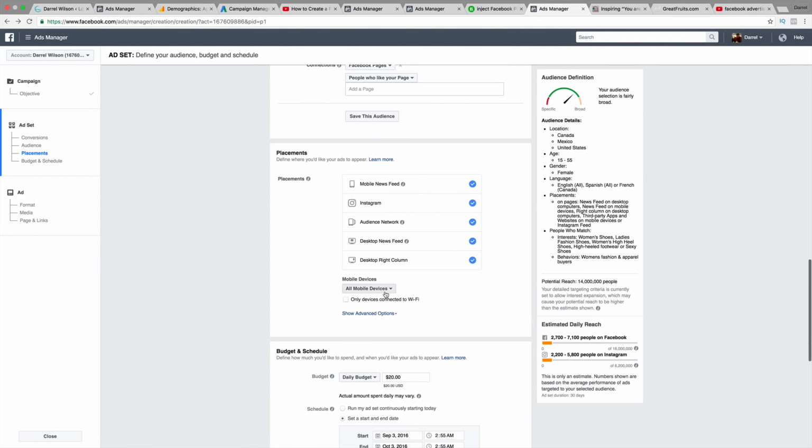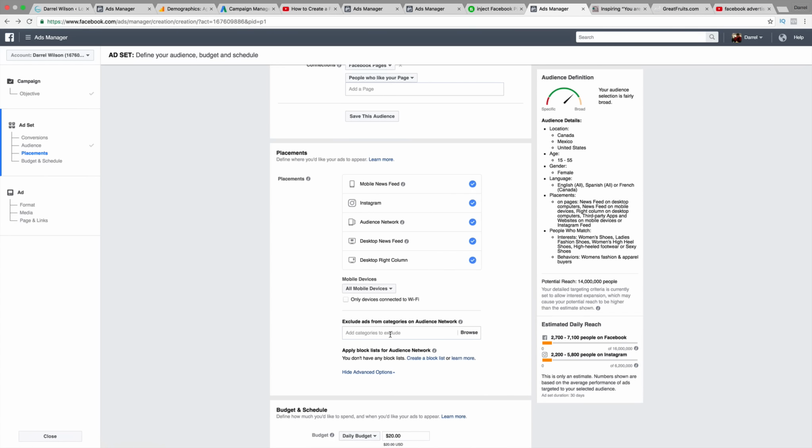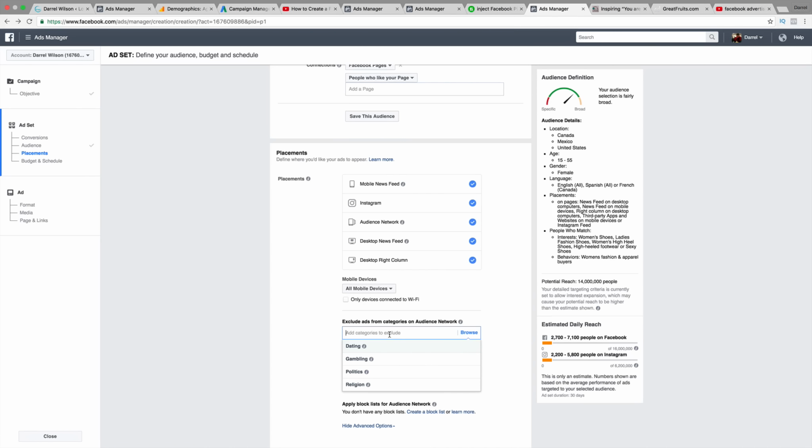So you want to do all mobile devices. Even if women are at school or girls are at school and college, we probably want to market to all devices there. So show advanced options. We don't really want to exclude any of these, because dating, of course, that's a good one. Gambling, women, they might be those go-go dancers in the casinos. I don't know. Politics, we probably want to keep that. So we're going to go ahead and keep that. Religion, yeah, we're going to leave that blank.